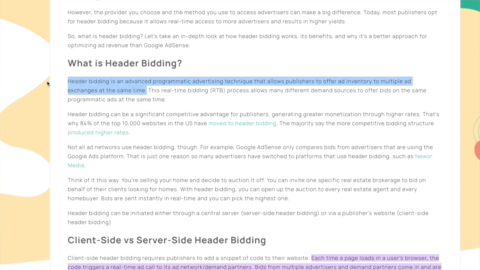It just takes 15 minutes to sign up. Then it will take a couple of days before all these application processes go through. But in a week or so, you are going to show ads on your website with just 15 minutes of work. So that is the easiest option.